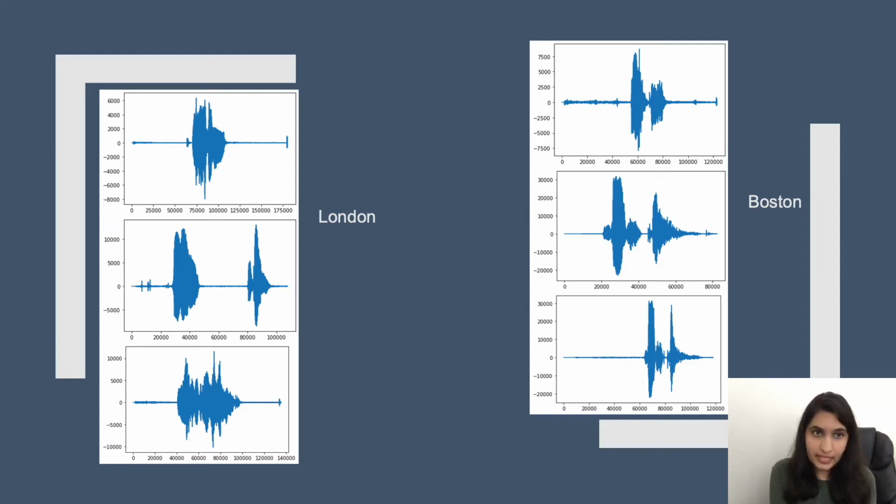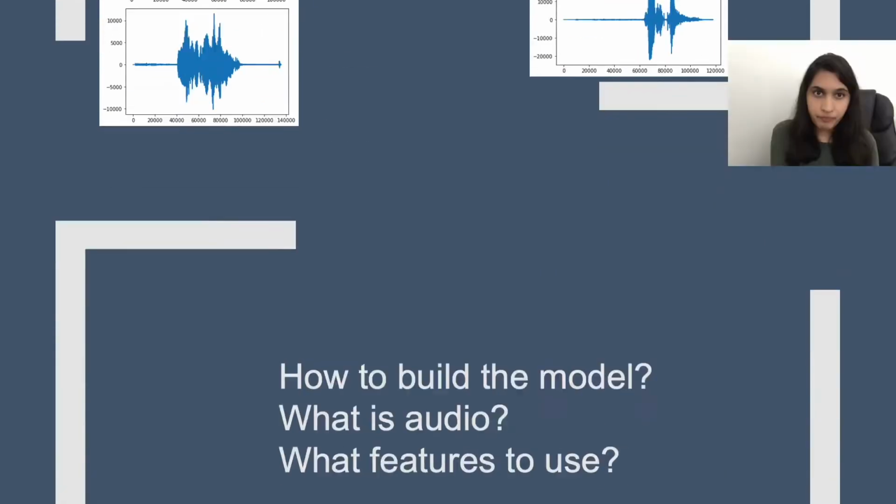However, if you look at this slide, every plot that you see on the left is London and everything you see on the right is actually spoken representations of Boston. And now you see every plot looks so different, and it is because people have very different ways of saying the same name, different accents, different styles, and all of that makes the signal look very different in terms of the time domain representation.